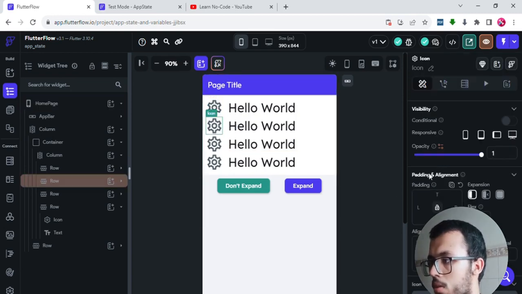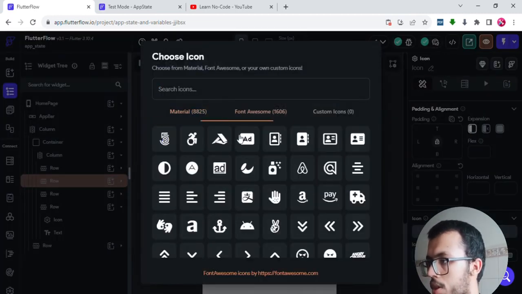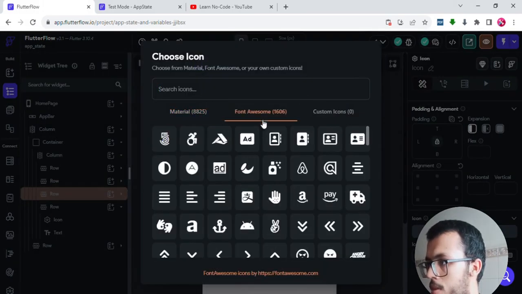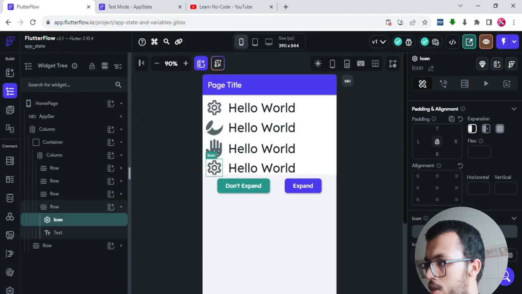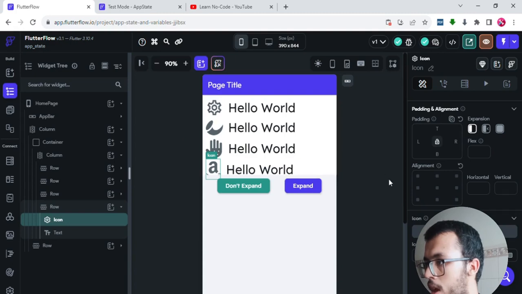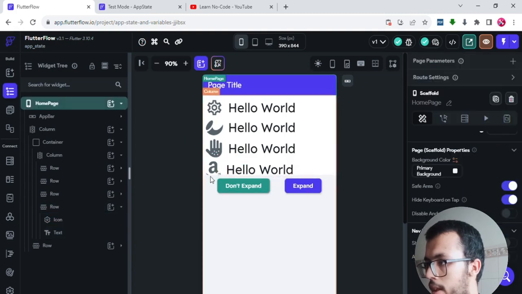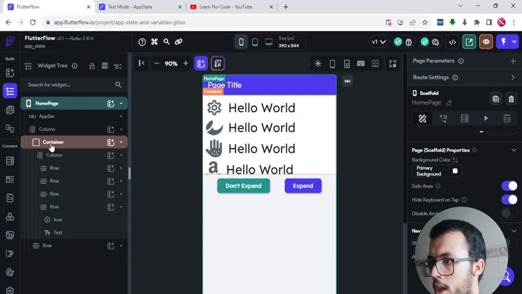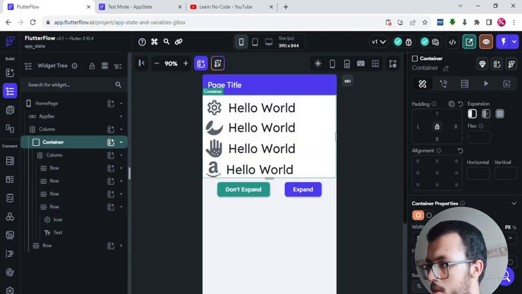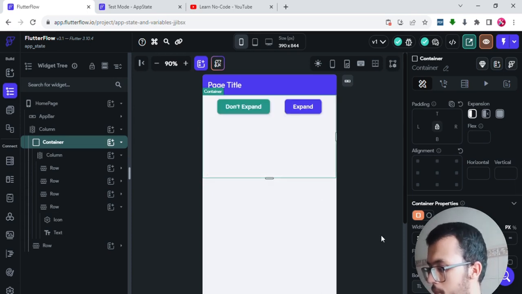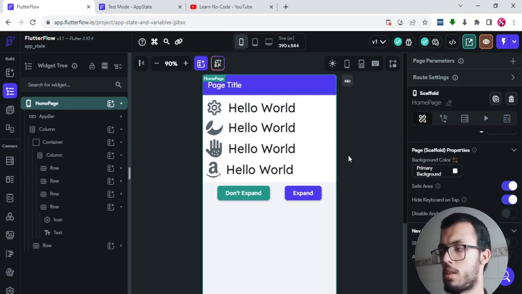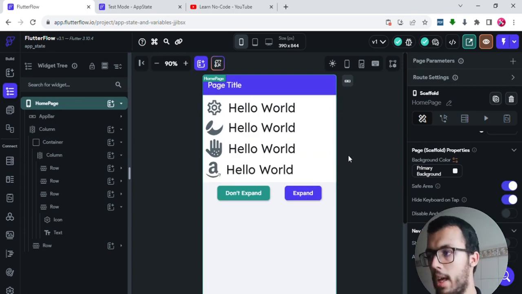I may want to play around with these icons. I may want to change them just randomly, just to make a bit of difference between all the icons. So change this last one, and maybe I will add the Amazon logo, and we are good to go. Here we have some issue. Go back to the container, and then I will add 10 pixels. So I may add another 10 pixels. So this is the last size. I don't want to make further changes because that's a little bit annoying. So now we have our design.